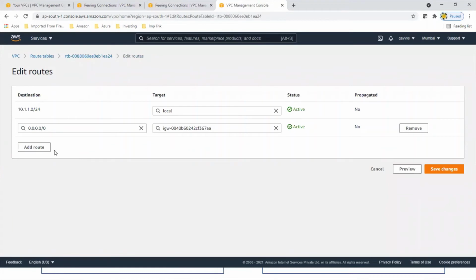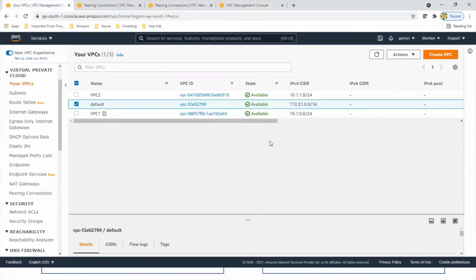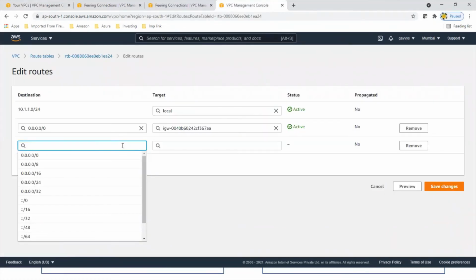Similarly, let's update the routing table of VPC2. Edit routes, add route. Just to confirm the IP address subnet of VPC1, 10.1.0.0/24.